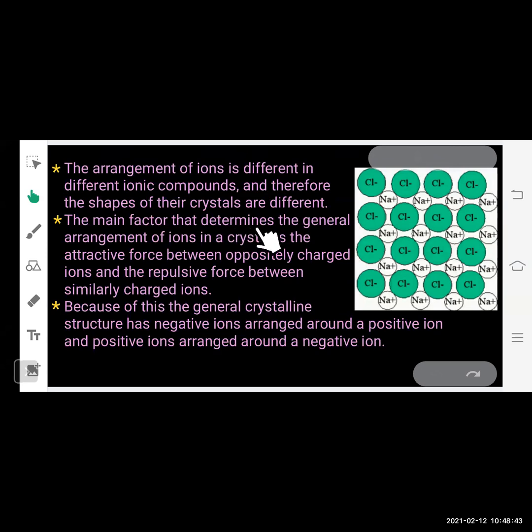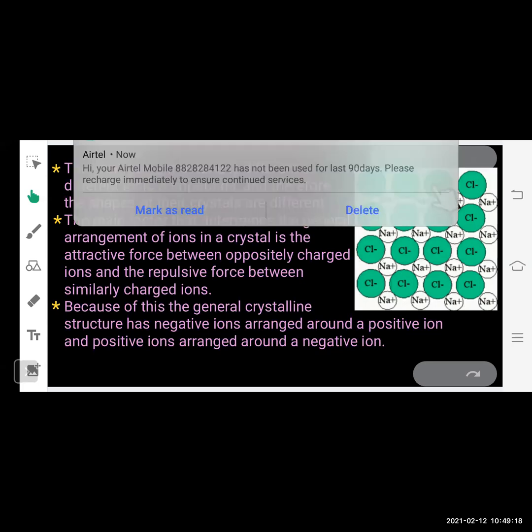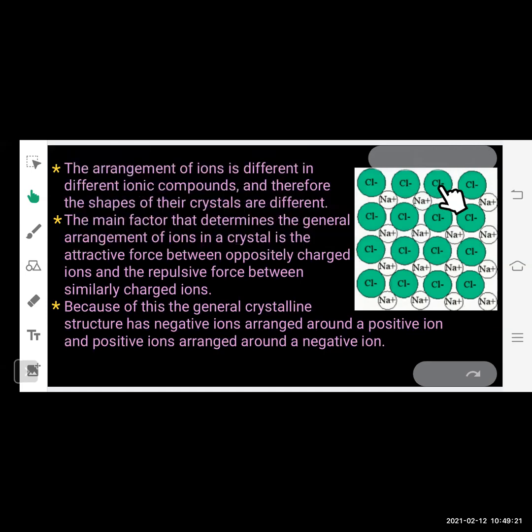The main factor that determines the general arrangement of ions in a crystal is the attractive force between oppositely charged ions and the repulsive force between similarly charged ions. As we know, like charges repel each other and opposite charges attract each other. In the crystal structure, as you can see here, the sodium ion is positively charged and the chloride ions are negatively charged. So both of them are oppositely charged, and there will be attraction between these ions. But if we talk about chloride and chloride ions, as they have similar charges, they will repel each other. There will be a repulsive force between them.